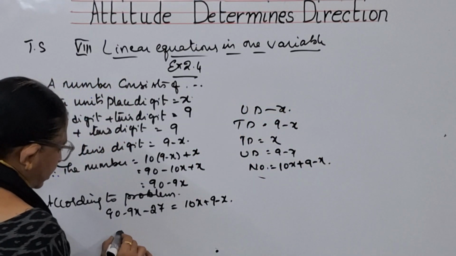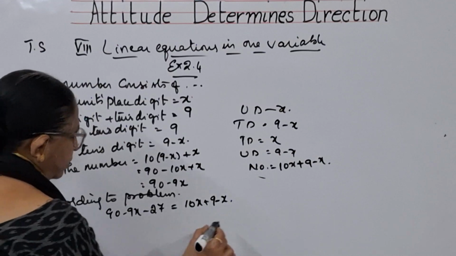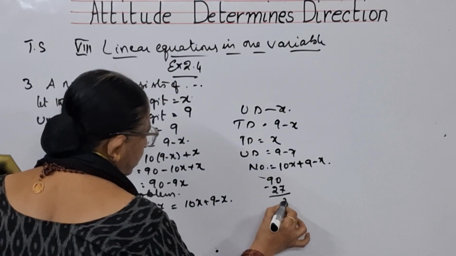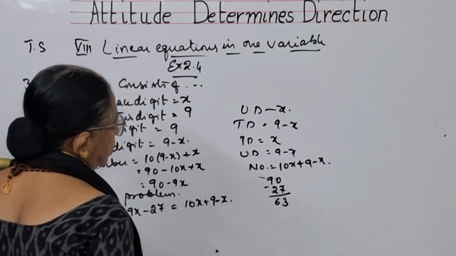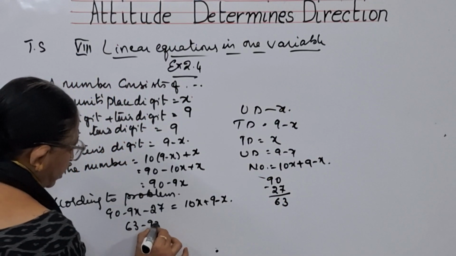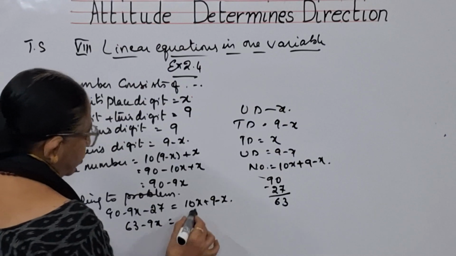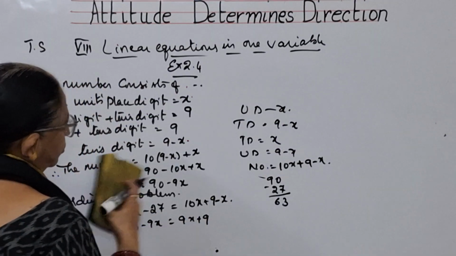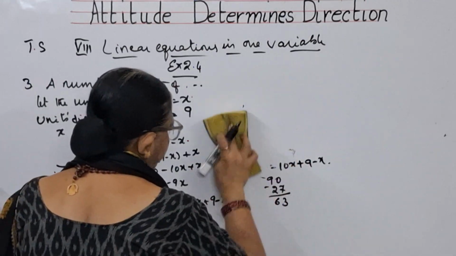So what am I getting? 90 minus 27. How much are you getting? 63. So 63 minus 9x is equal to 9x plus 9. So let us continue.